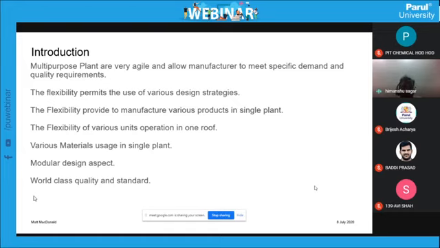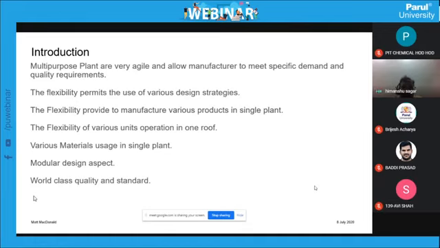Another one is the modular design aspect. The modular design aspect is very unique because, similar to a 1 kL reactor, you can put in another 1 kL reactor, another 3 kL reactor, and the stream will be a single one. So a modular plant can be designed accordingly.